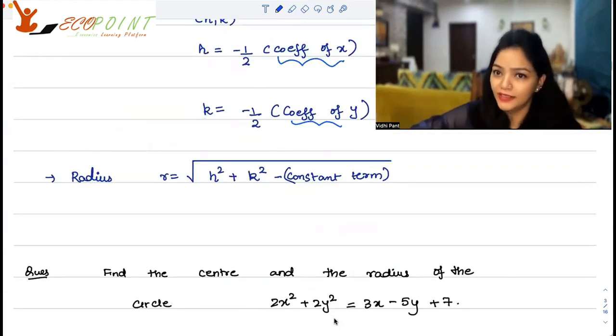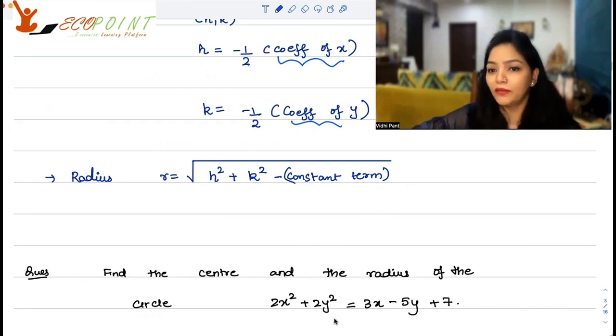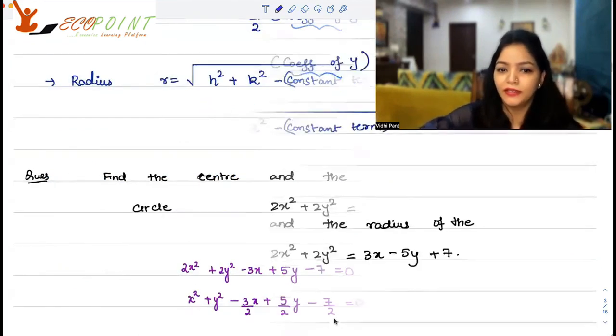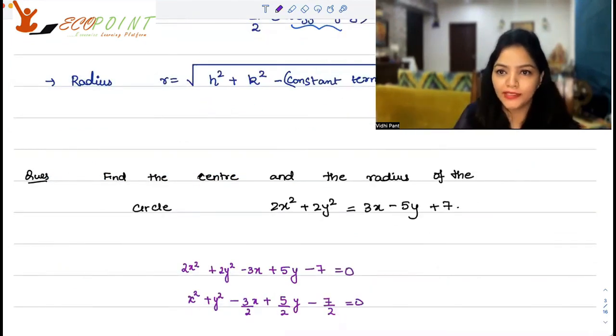Now, let's understand this using an example. Find the center and the radius of the circle given to you as 2x square plus 2y square equal to 3x minus 5y plus 7. The first thing that I will do is I will take everything to one side. So first I've taken everything to one side, then I've divided throughout by 2 so that the coefficient of x square and y square is 1.